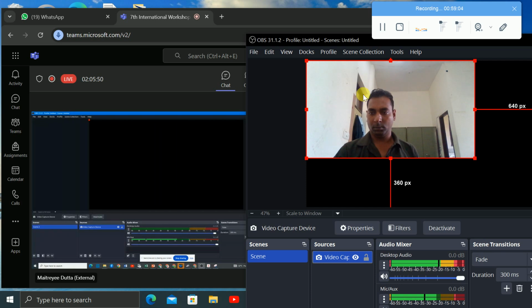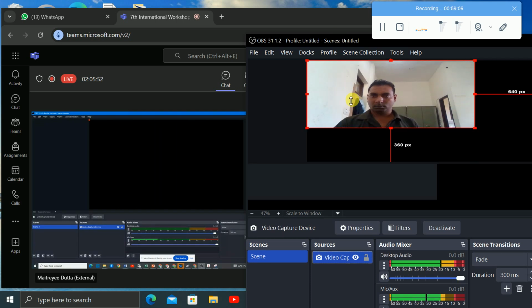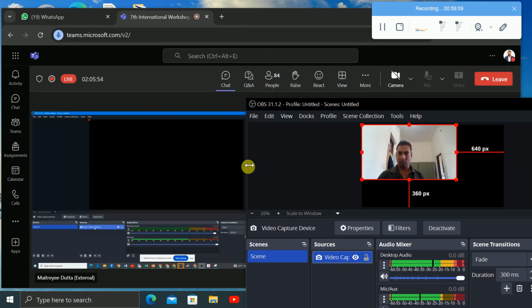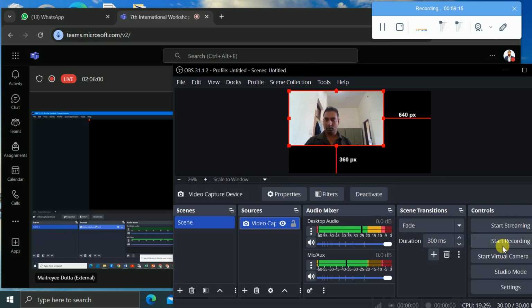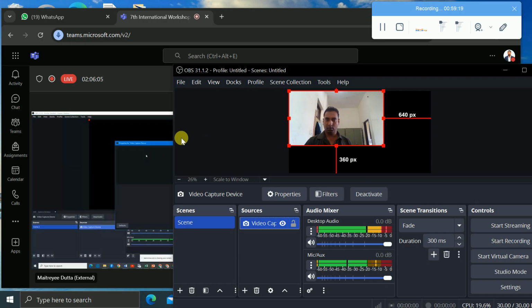Anyway, if you are working with a laptop and you have a web camera, then you can just click on it, and when you click on the video capture device, you will see that your image has come, and you can just say okay, right?